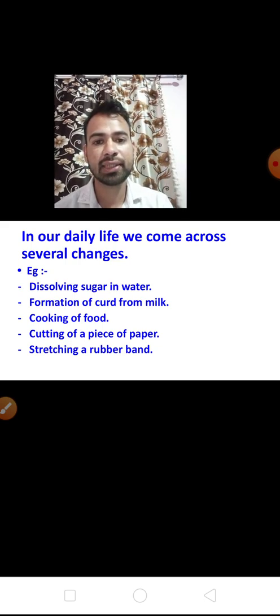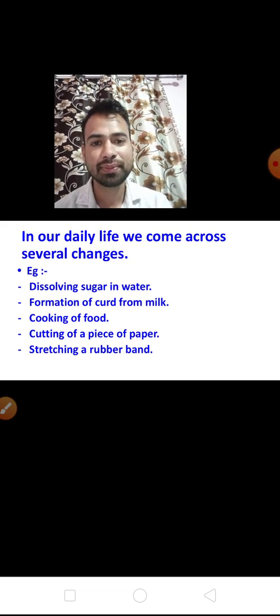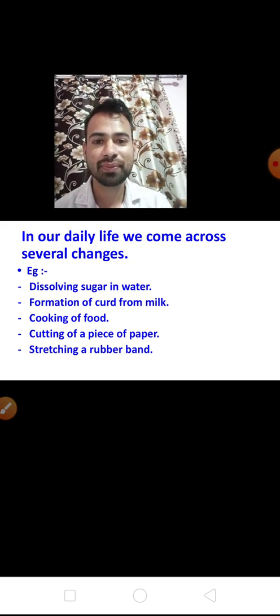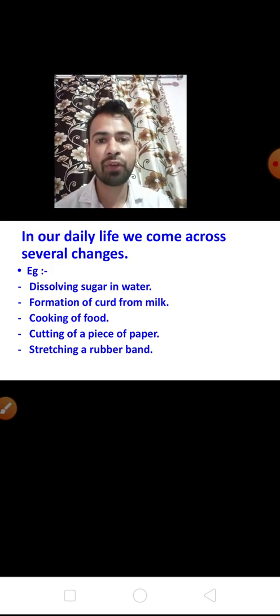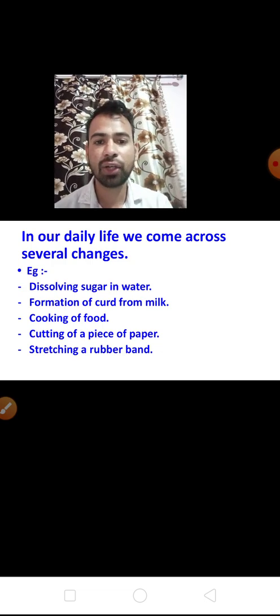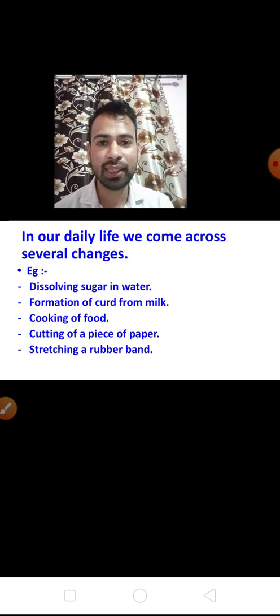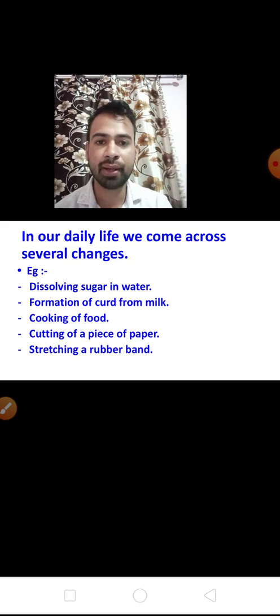Like first, dissolving sugar in water, is it physical or chemical? Tell. Formation of curd from milk, is it physical or chemical? Cooking of food, cutting a piece of paper, stretching of rubber band. These are very simple, very easy. You can easily identify whether it is physical or chemical.